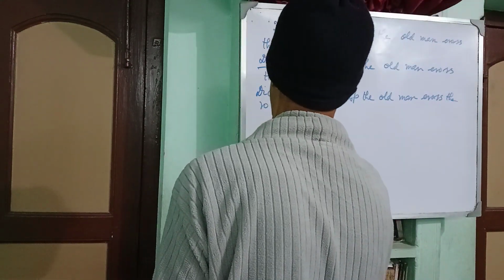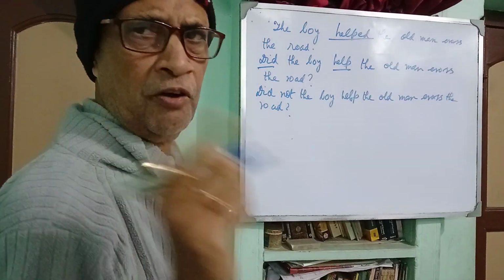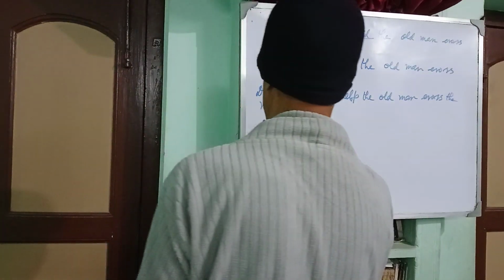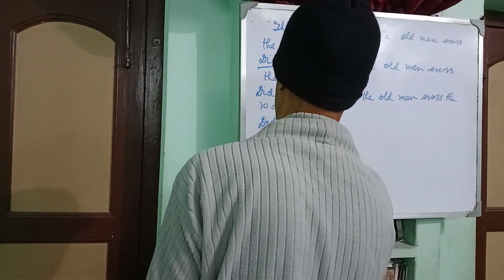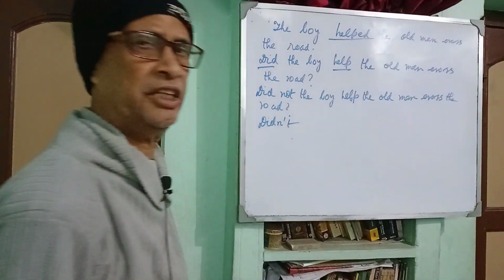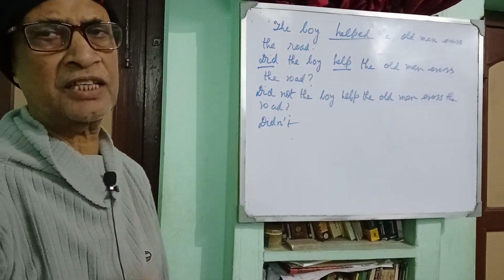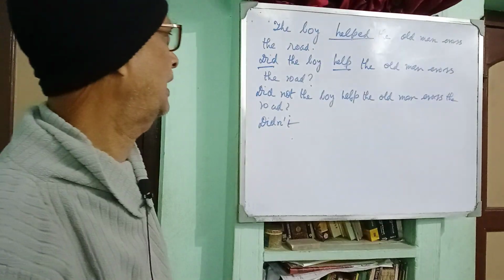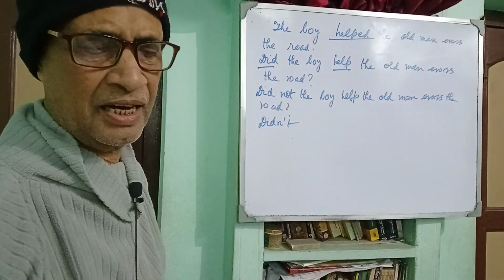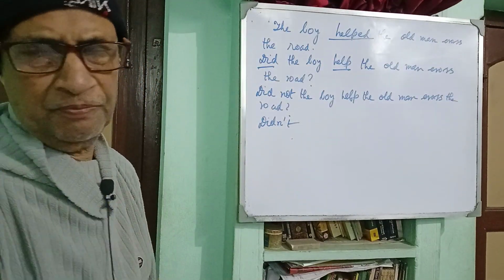Okay? And if it is short form, you can write didn't in this way. So there is no problem. Clear? It is the past form.